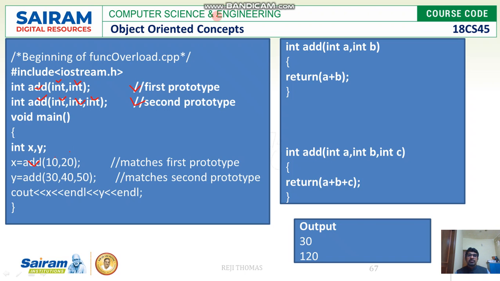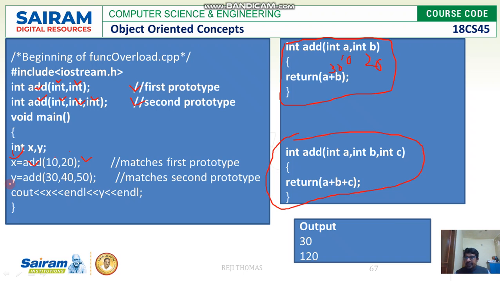So obviously it will come to this. We have got two function definitions, this is the first one and this is the second one. Here a is going to be 10 and b is going to be 20, the sum is going to be 30, and this will be returned to x. Now x is going to be 30. So this is the match we have got for this prototype.